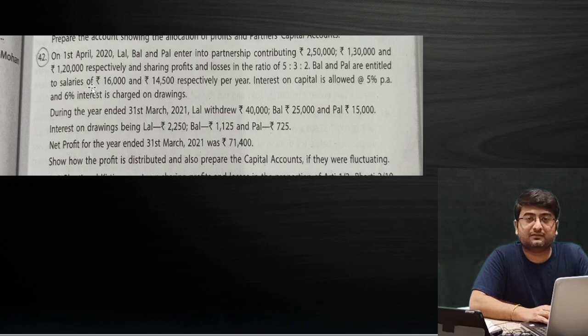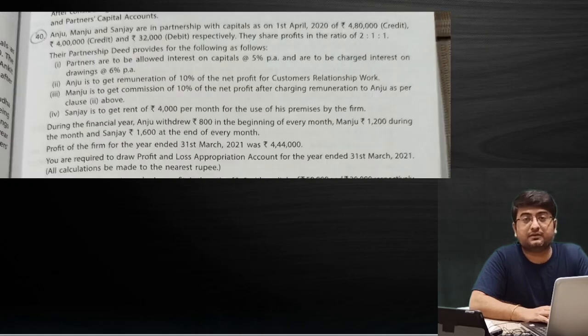So you guys will feel that what I was telling you people is what approach you will have to use while solving a particular question, a complete question I will say. So in that, remember what we'll have to do. We'll have to focus on for what transactions and for what entries in the ledger we'll have journal entries. The answer will be each and every posting that you pass in accounts, be it PL appropriation account, be it partners capital account, be it loan account. So for all those we'll have journal entries. This will make it easier for you to learn the journal entries in different case scenarios.